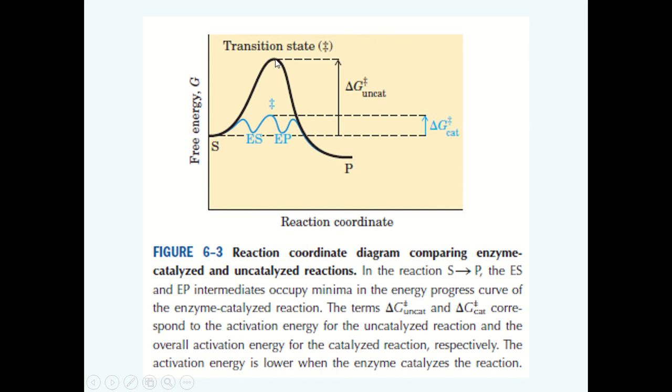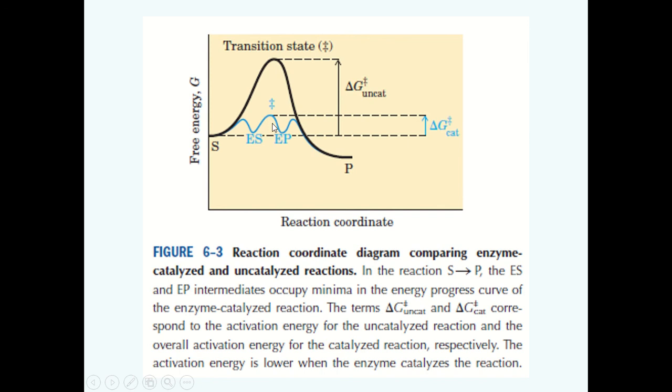In many cases, the energy of activation is provided by increasing the pressure and temperature. This blue line shows the energy difference for the enzyme catalyzed reaction. So this is the transition state which is achieved through the enzyme catalyzed reaction. You see that the difference from the ground state to achieve the transition state is very small in terms of energy. Therefore, this reaction can take place very easily.